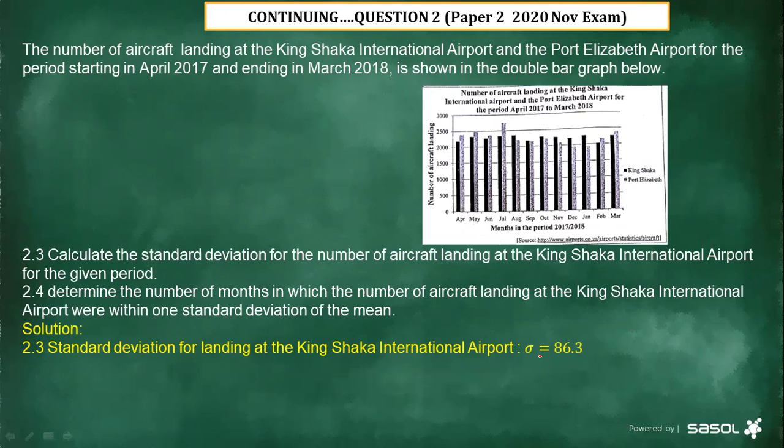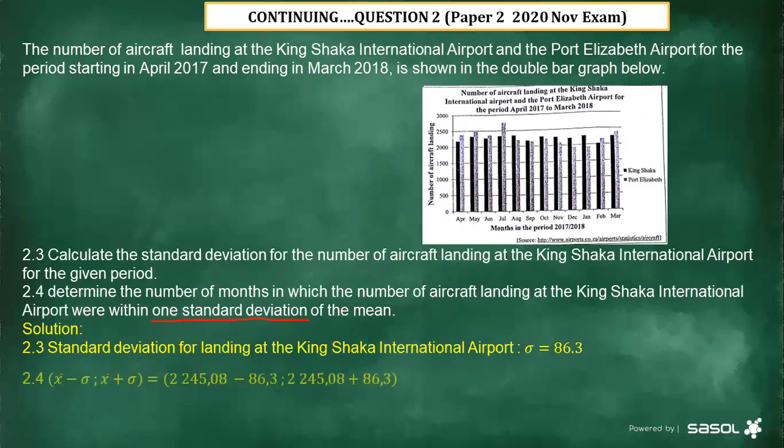All right. And then 2.4, determine the number of months in which the number of aircraft landing at the Kinshasa International Airport were within one standard deviation. One standard deviation is very, very important.